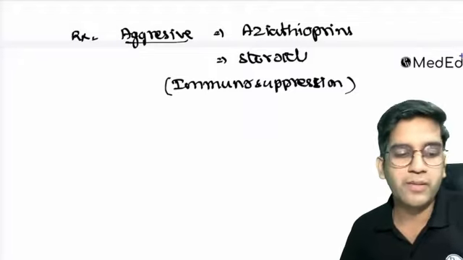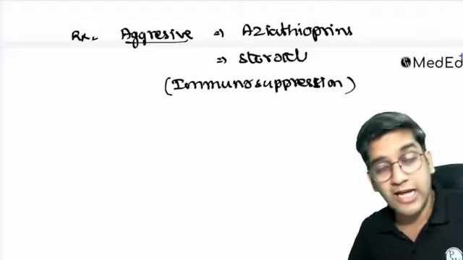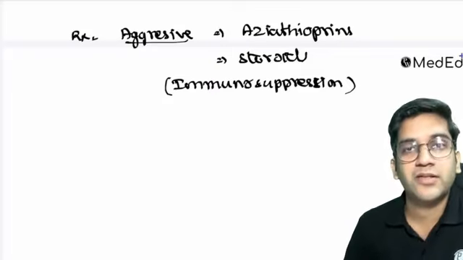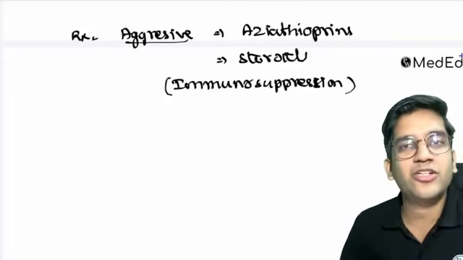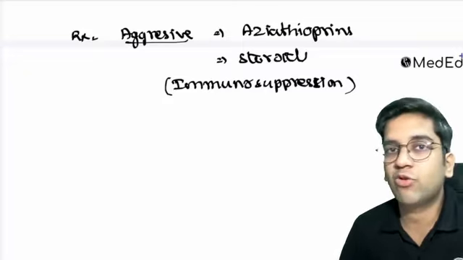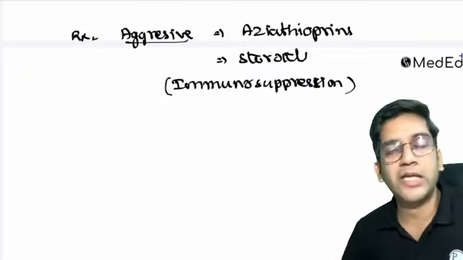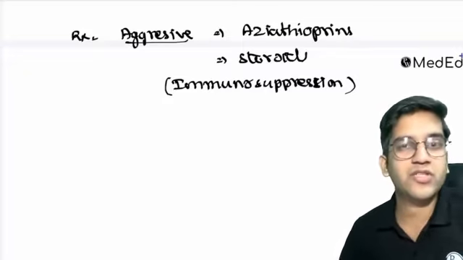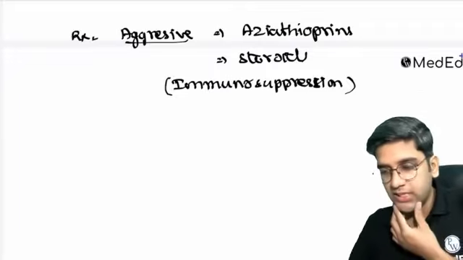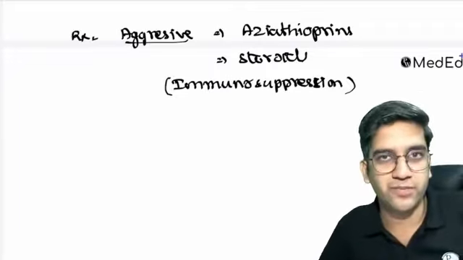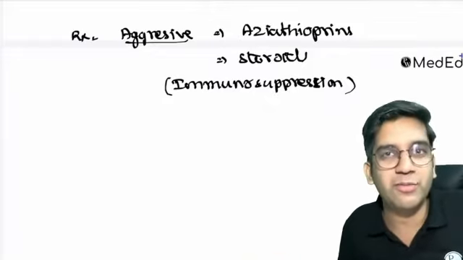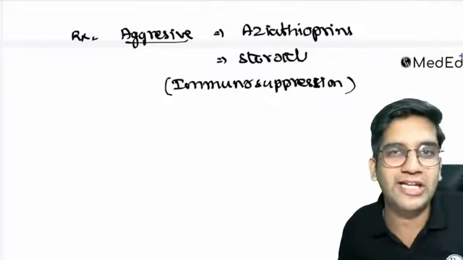Because this is the common method of presentation. It can and it will. Whatever we are reading is a common method. It's a large vessel disease. I cannot say that in Takayasu arteritis, my textbook says it involves only the subclavian artery. Both of them can involve any large vessel in the body because it is a large vessel vasculitis, that's all. So radiology will not help me to differentiate. Both of them are stenosis at the end of the day. Microscopy will not help me to differentiate. Both of them are granuloma at the end of the day.